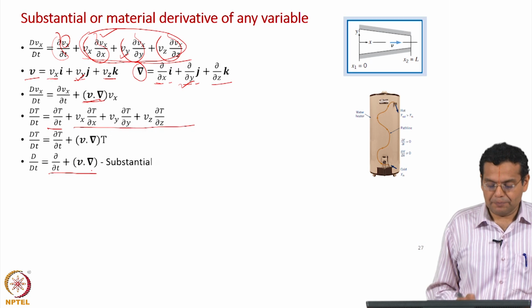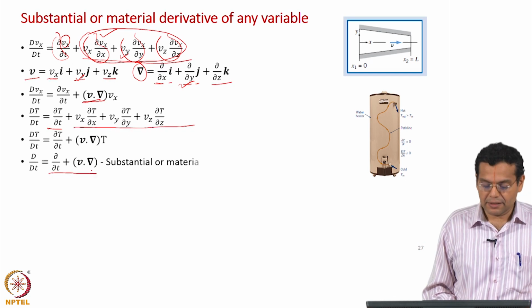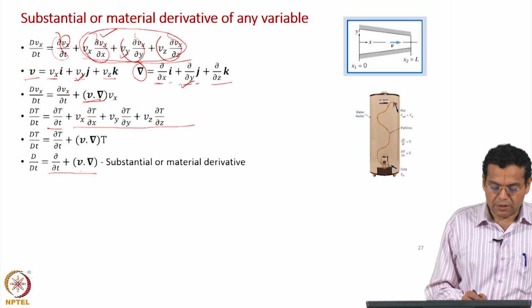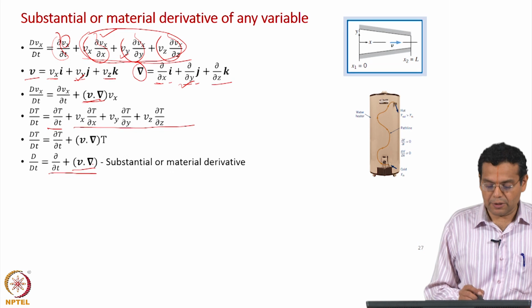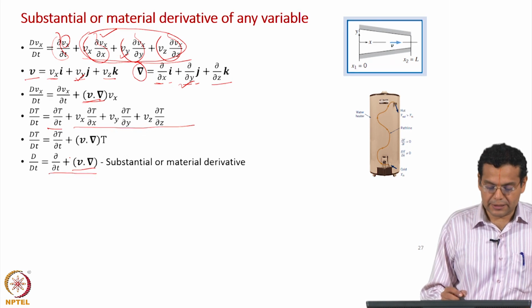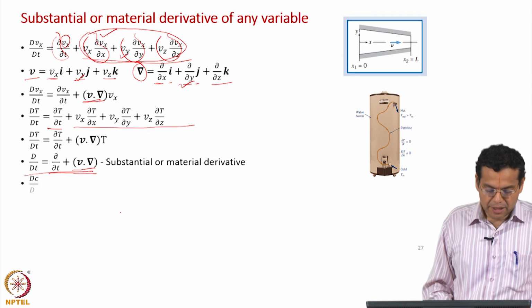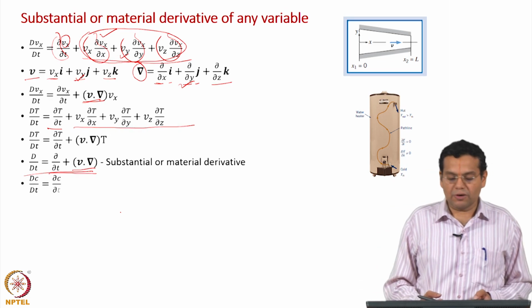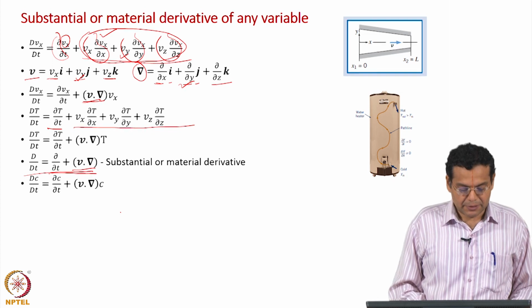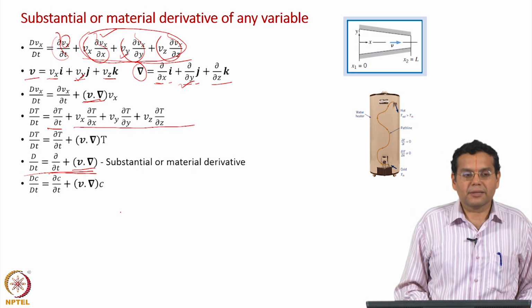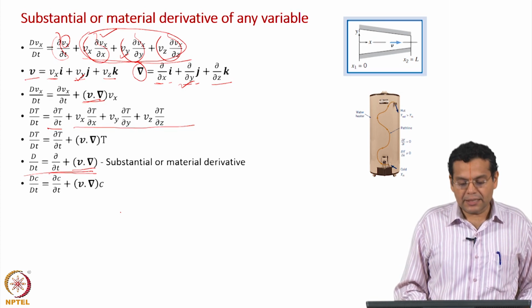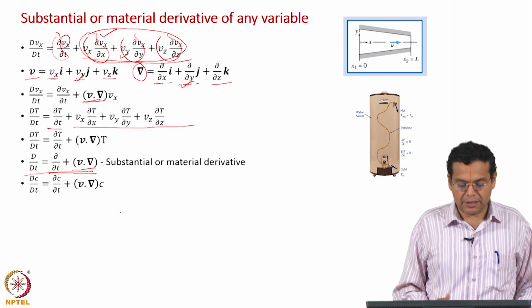∂/∂t + V·∇ is called the substantial or material derivative. So, what it does is express D/Dt in terms of vector notation. Either we can use D/Dt in vector notation or the expanded form. It is better to know both the equivalent forms of the same expression. As I told you, we can represent the substantial derivative for any variable, for example, as shown here for concentration.